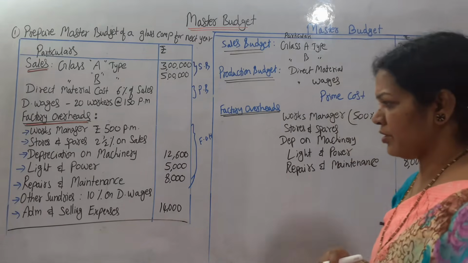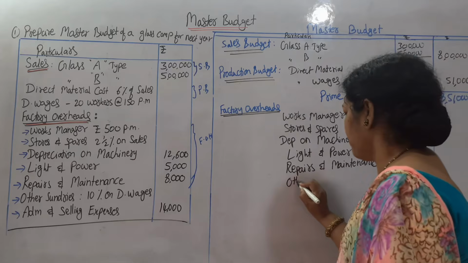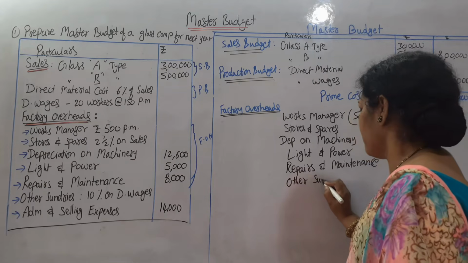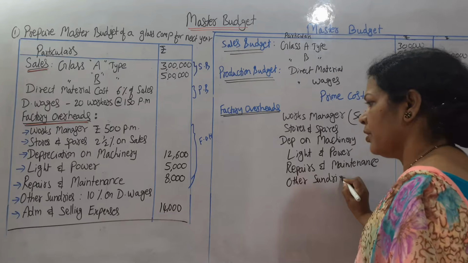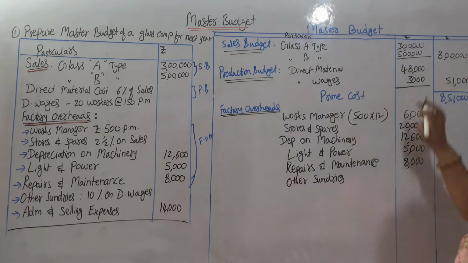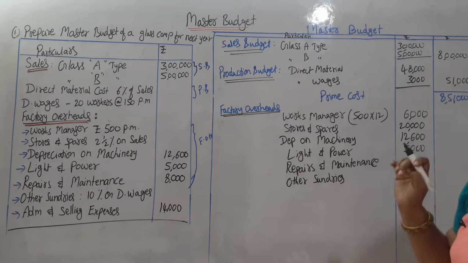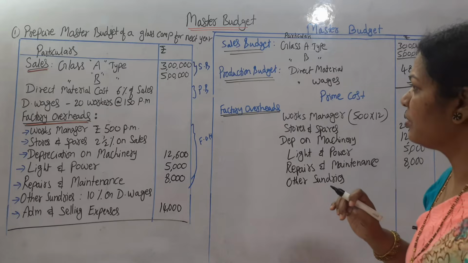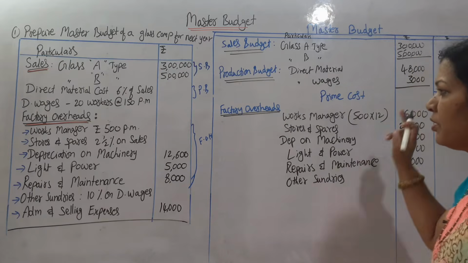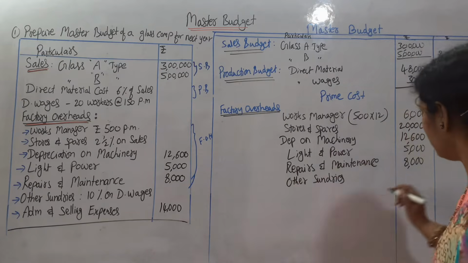Next, other sundries. Other sundries are 10% on direct wages. Direct wages are 3,000, isn't it? 20 into 150, yeah, 3,000. On this, 10% means 300.